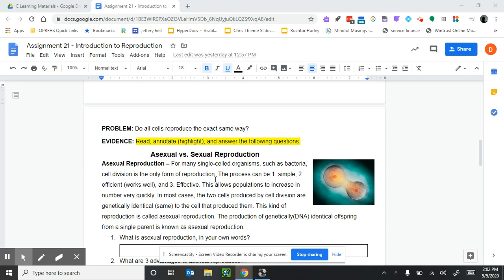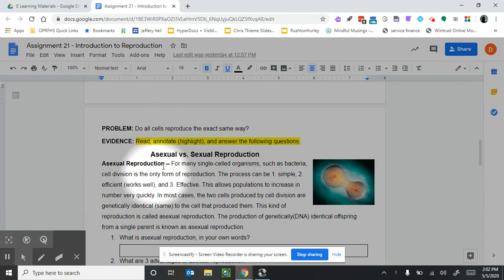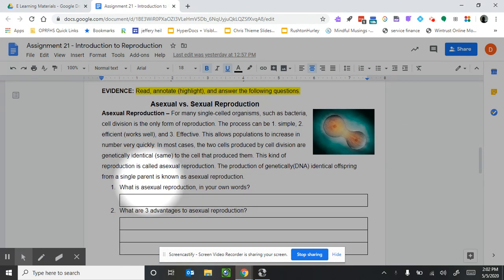So you just finished the notes. The next problem we're going to investigate is, do all cells reproduce the exact same way? Read and annotate, highlight the answers, and answer the following questions. So we're talking about asexual versus sexual reproduction, two ways living things can reproduce. Let's look at the questions first before we read.